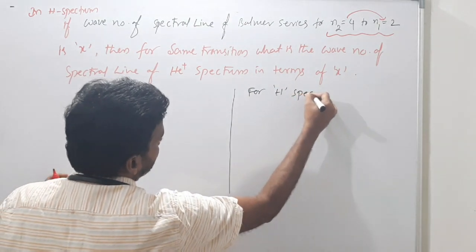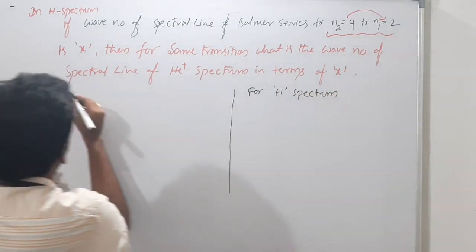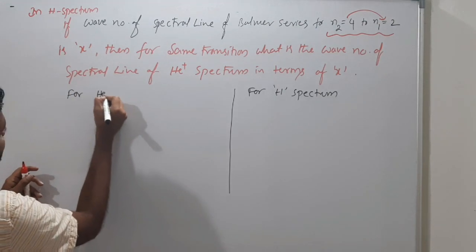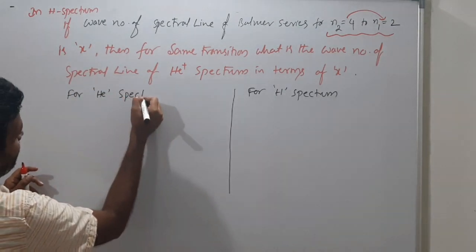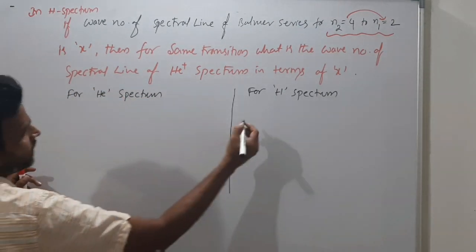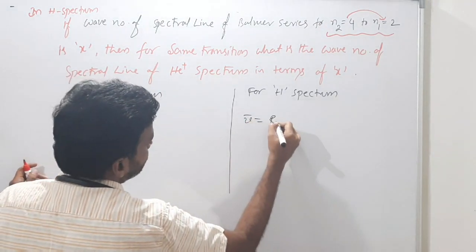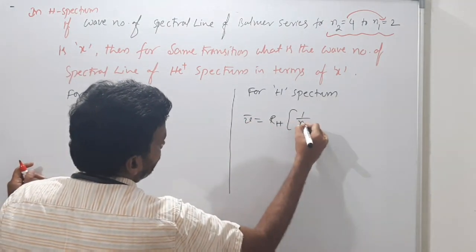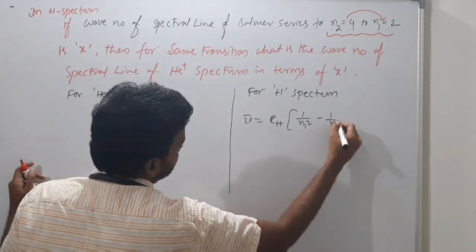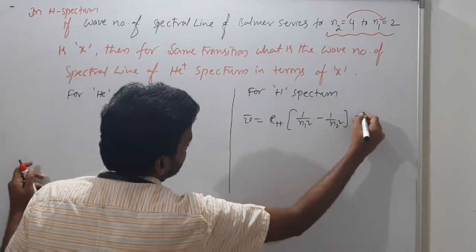Question you understood? So first, for the hydrogen spectrum and for the helium spectrum, the formula is the same. Nu bar is equal to RH into 1 by N1 square minus 1 by N2 square into Z square.